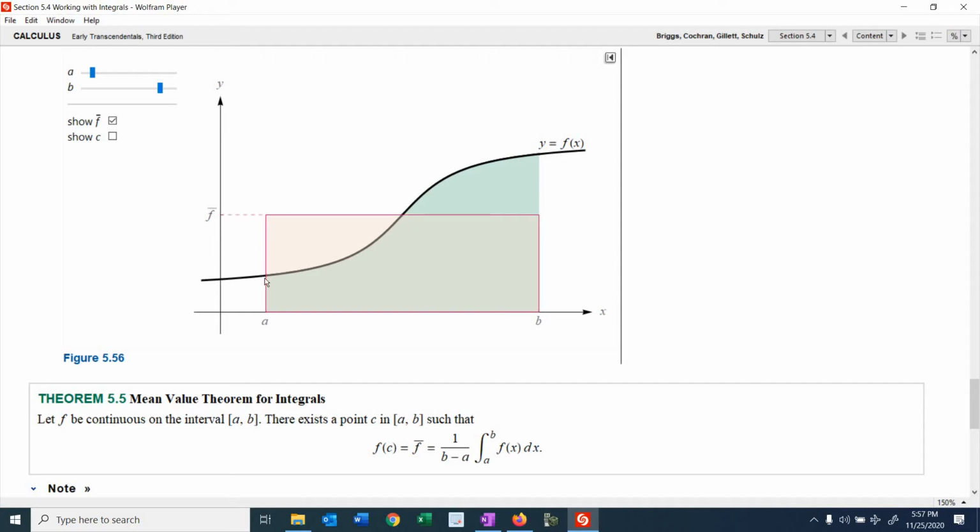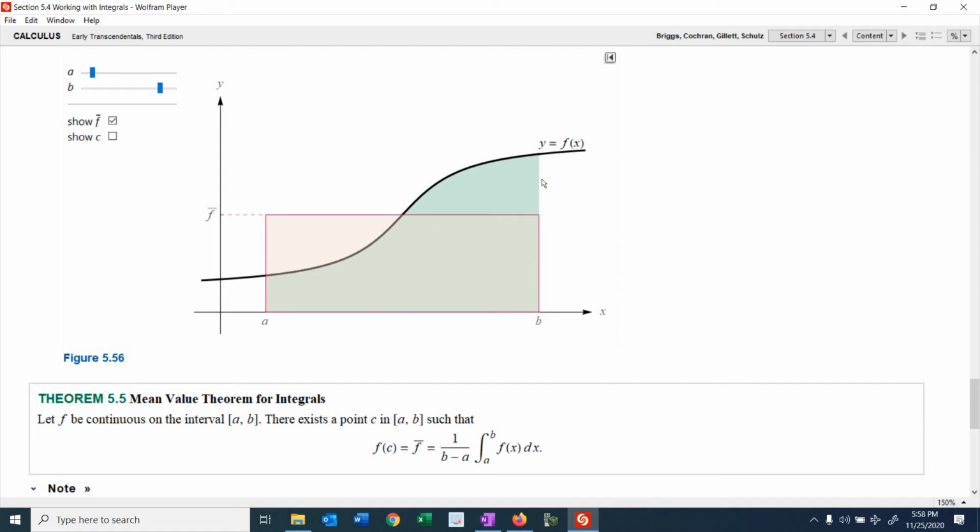So in other words, if f is continuous, it has to get from this point to this point in a continuous fashion. Then it would have to cross its average value, which is somewhere in the middle, right here, at some particular point. And that particular point needs to be somewhere in this closed interval from a to b. That's all this theorem says.